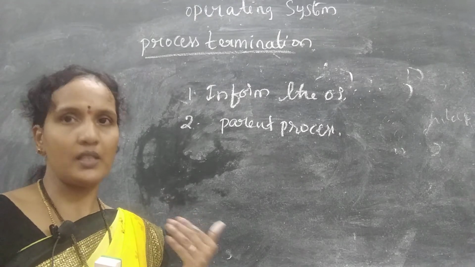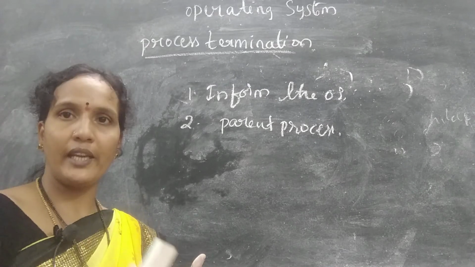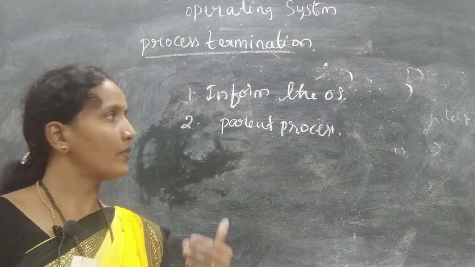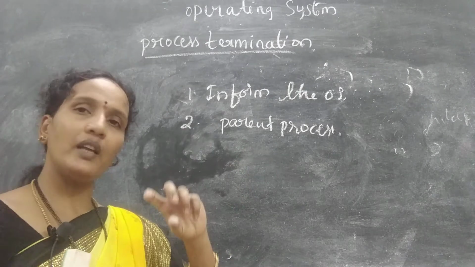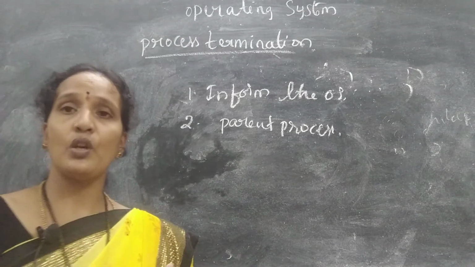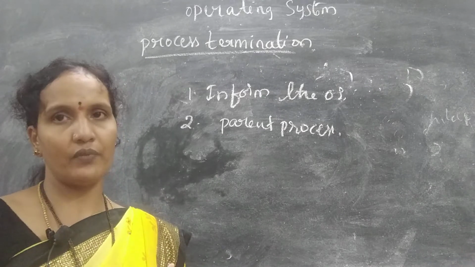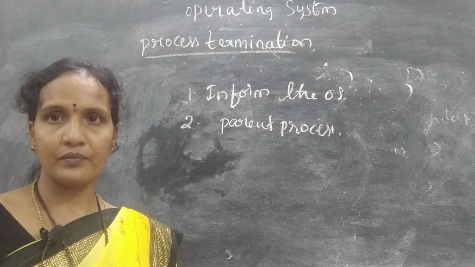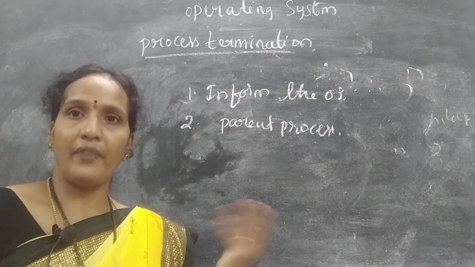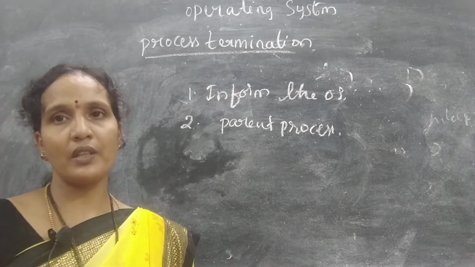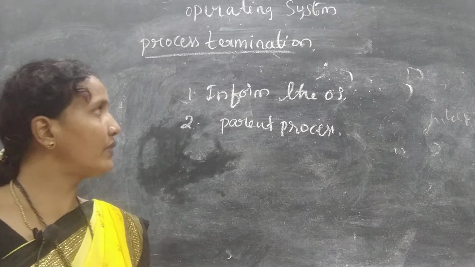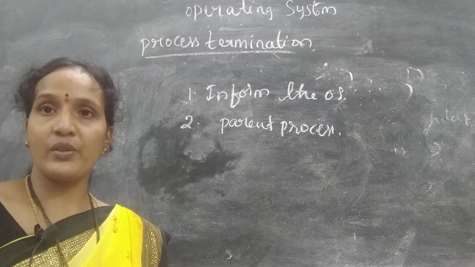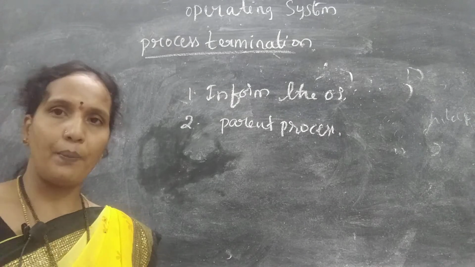So when the child process is terminating, meaning it completed its execution, that information should be given to the parent process to store the status. Clear? Because the parent process may wait for a child process to complete its execution. Sometimes it may happen. So whenever the child process is terminating, it should give its status information to the parent process.